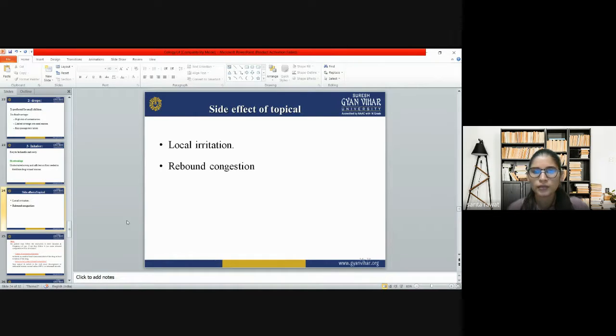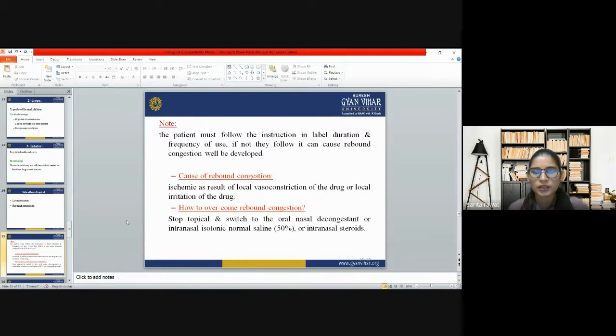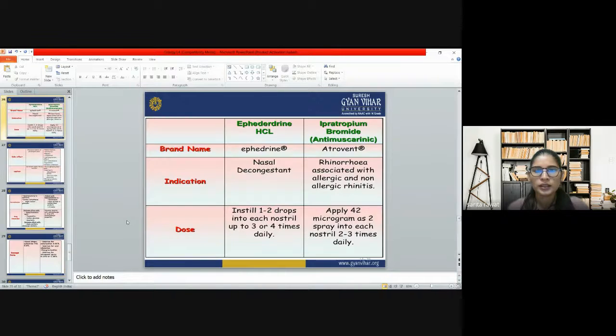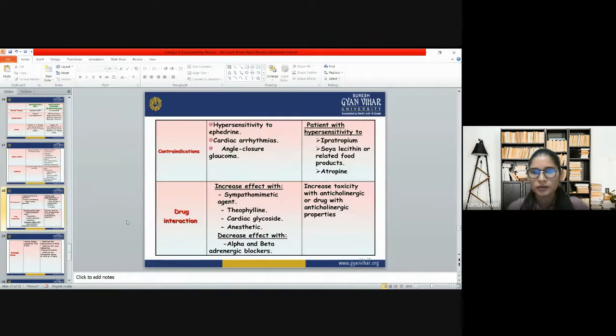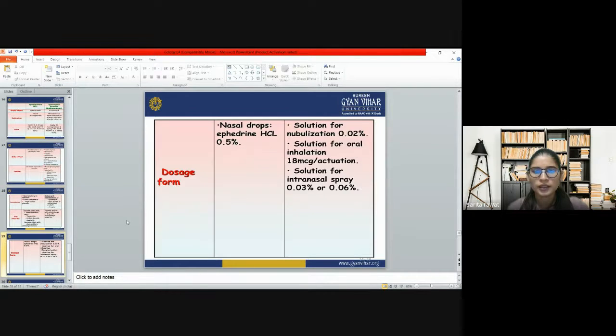So they can cause local irritation and rebound congestion. And this is the note about what rebound congestion is and how we can overcome it. Then these are ephedrine and ipratropium bromide, brand names, indications and doses. We have already covered it. And what are the side effects of ipratropium bromide and ephedrine? So you can see. And what are the contraindications and drug interactions. Then dose forms for ipratropium bromide and